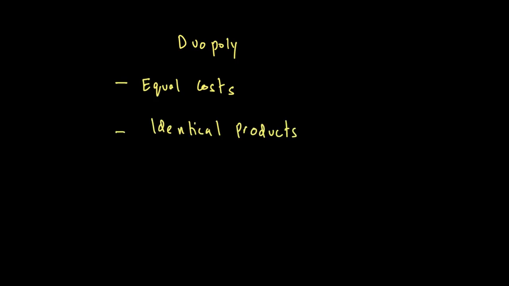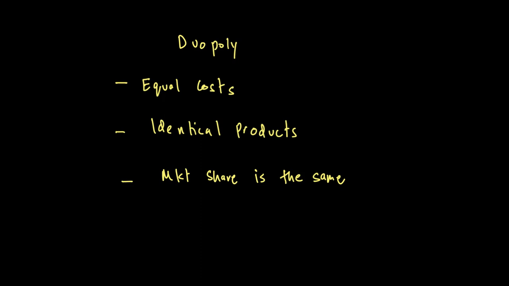Let's say we are looking at a case of two firms in the market, which is what we call a duopoly, where there are only two firms in the market, and we assume that these firms have equal costs, identical products, and even the market share is equal amongst the two firms. So the initial demand for their good is the same.